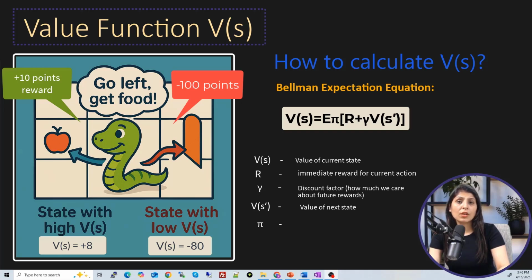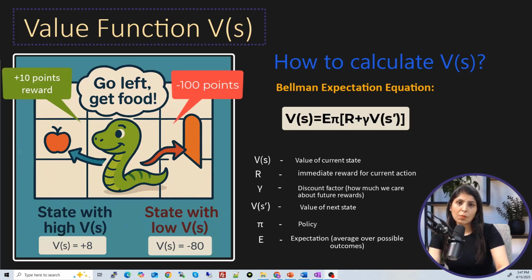So this pi is a policy. See guys, what is the use of policy? With the help of policy, the agent decides the actions, right? And then we have this E, which is the expectation. So in simple words we can say that V of S means current reward plus value of next state. Okay, so this is how you calculate V of S.